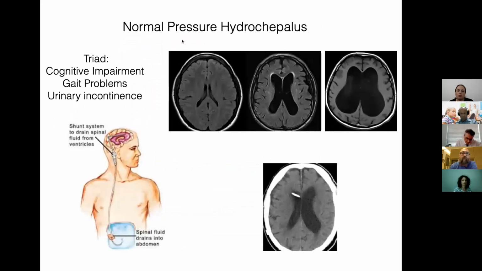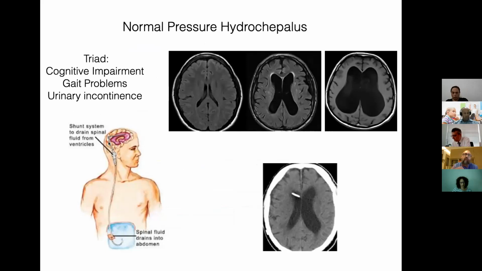Normal pressure hydrocephalus is a disorder we especially see in later ages. It's due to the enlargement of the ventricles in the brain, which causes the clinical triad of cognitive impairment, gait problems, and urinary incontinence, and is treated by what we call the ventriculoperitoneal shunt operation that you see here.